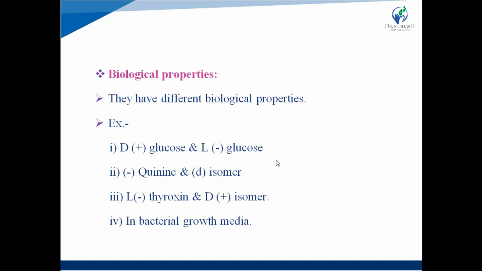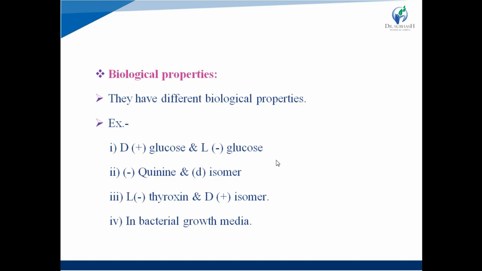The second example is quinine. Its levo isomer has anti-malarial activity. Levoquinine, the levo isomer of quinine, is known as quinine, and it has anti-malarial activity and is useful for the treatment of malaria. Its D isomer, the dextro isomer, is known as quinidine, and it does not have anti-malarial activity, but it has anti-arrhythmic activity. So its dextro and levo forms have different pharmacological actions on the body.